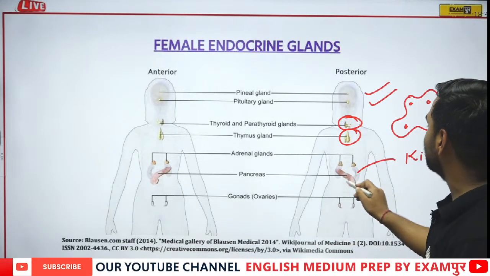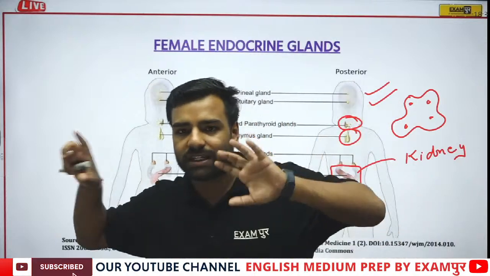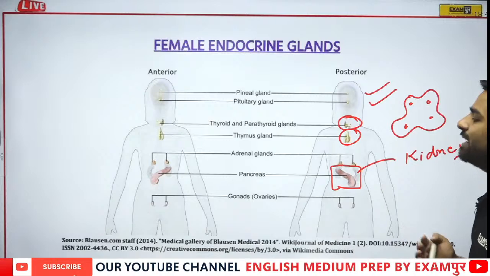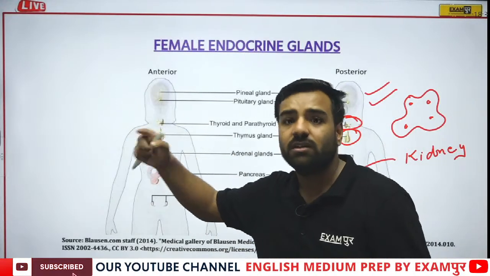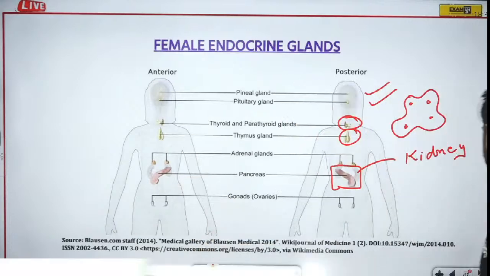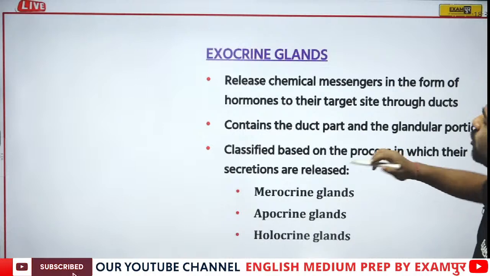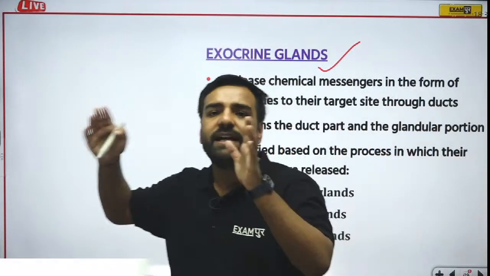Talking about the pancreas, we have discussed where the pancreas is. You can take the example. If you want the exact location, I'll tell you. It's nearby your stomach. Then if I talk about the gonads, for the females we have ovaries, correct, from where estrogen and progesterone came. And if I talk about the male, the only thing that is going to change is the gonads, that is your testes.